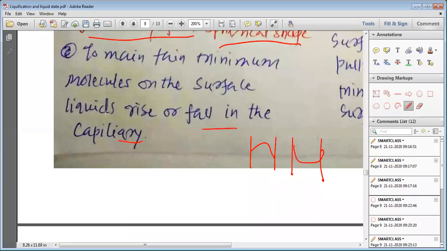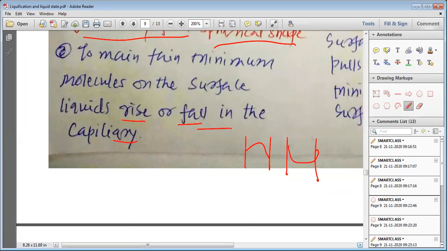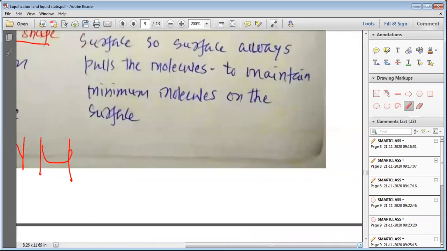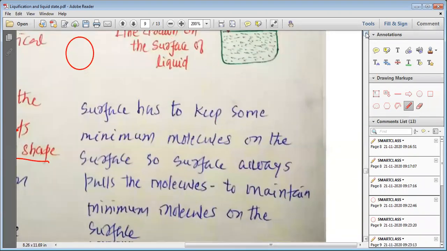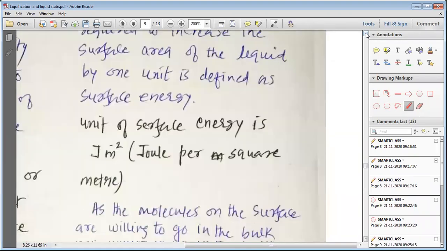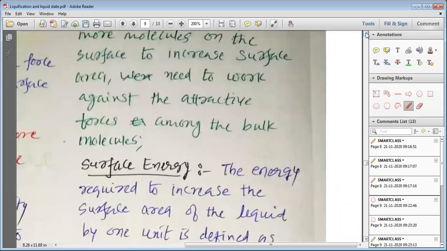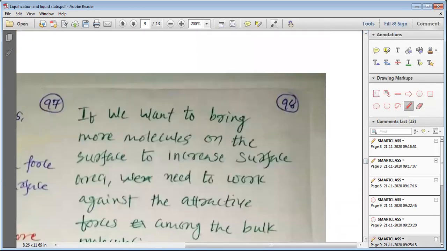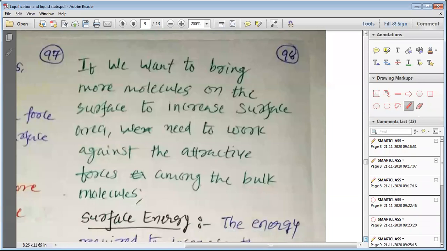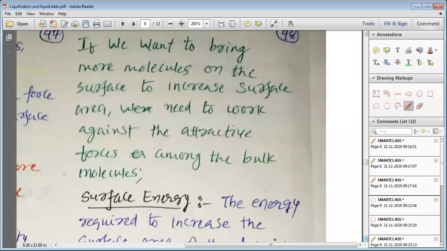That means the liquid rises in the capillary or falls in the capillary. This capillary action is mainly responsible for the rise of water into the trees. It is one of the very important phenomena due to which water can be distributed to the various parts of the trees.